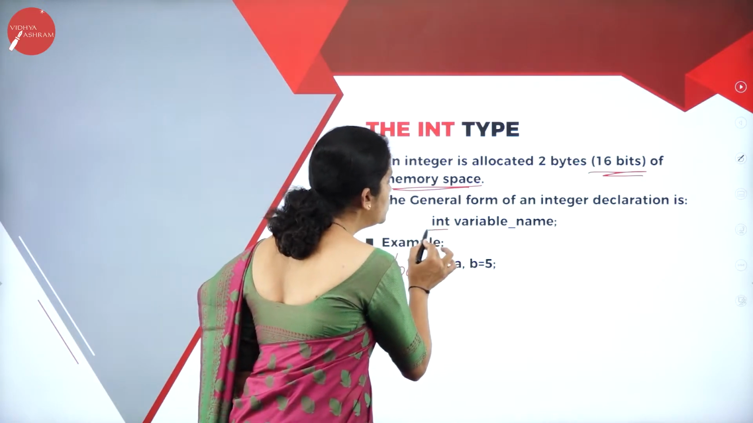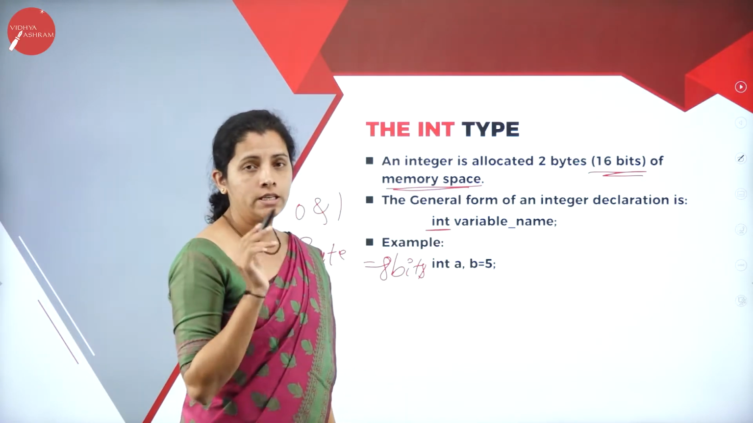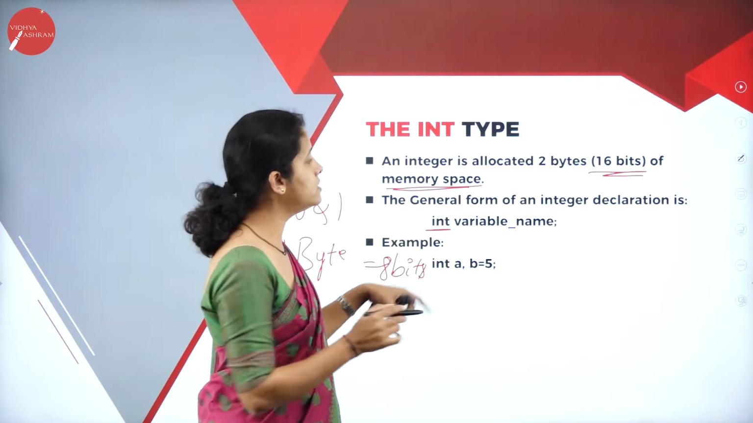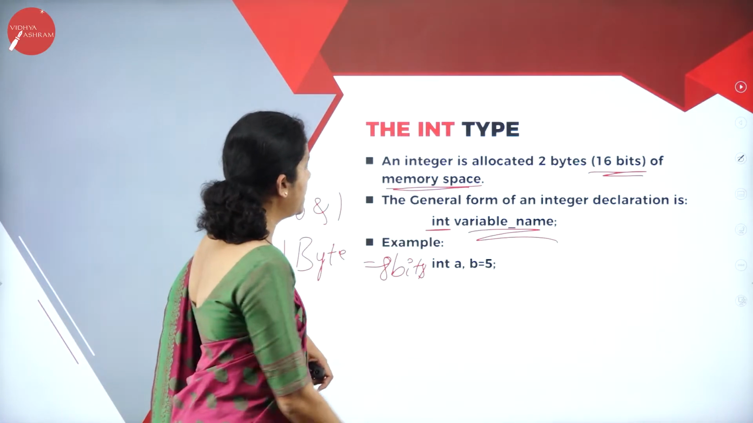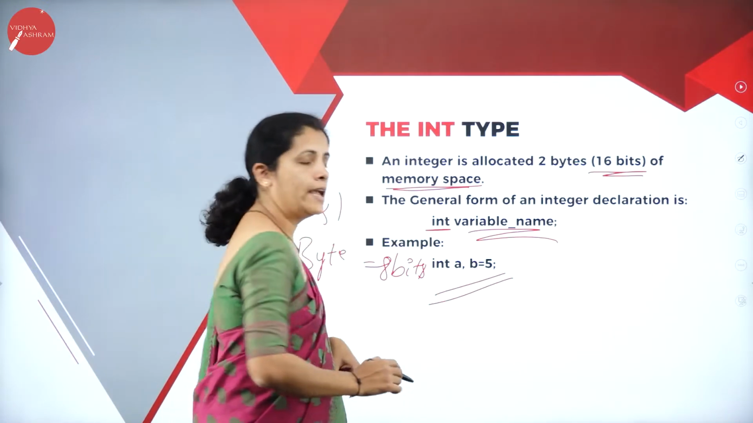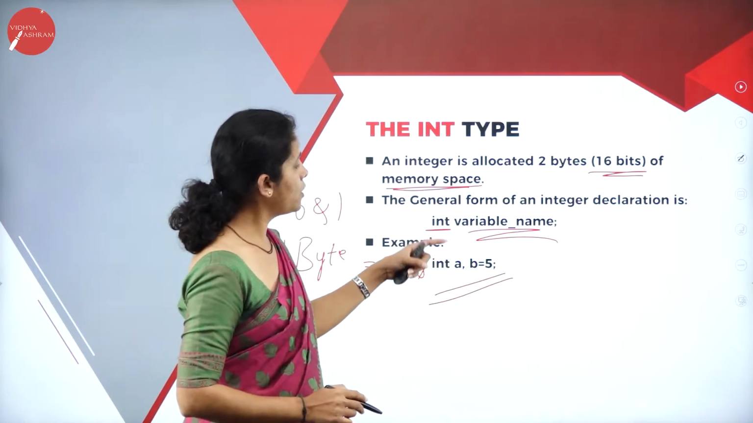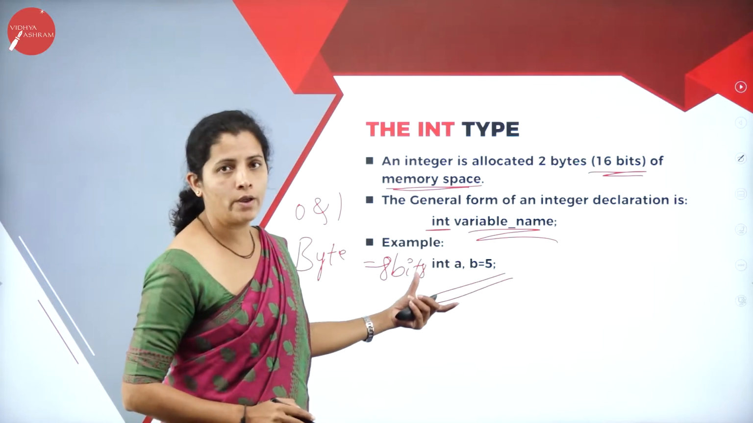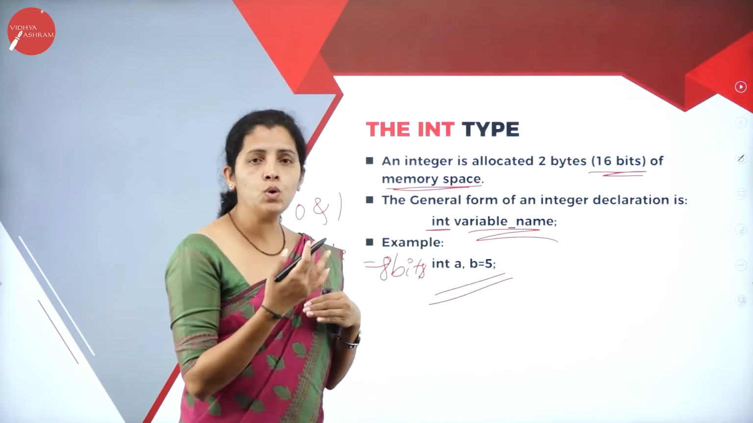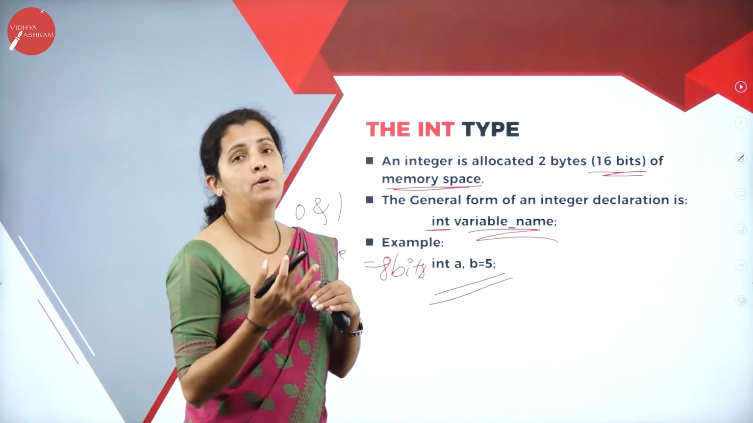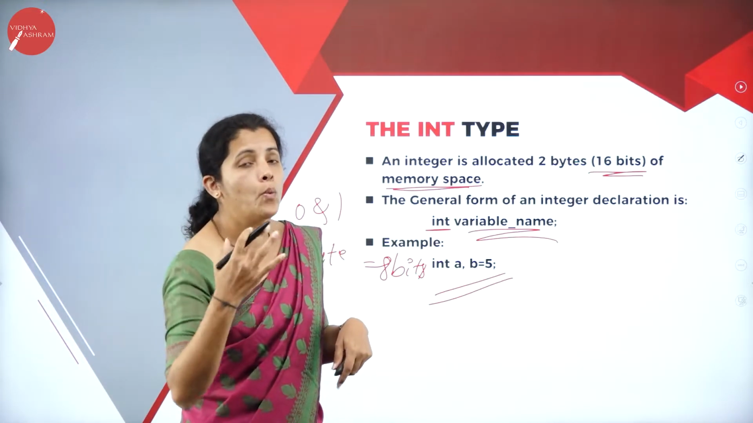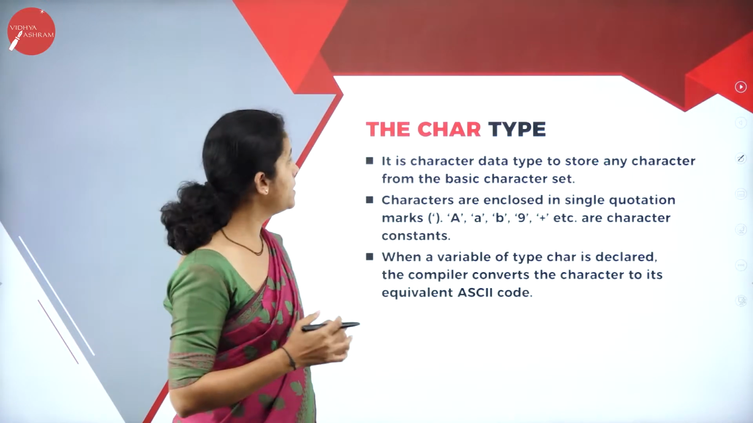That is, use the data type. What's the data type here? It is integer. Specify the variable name. Along with that, I can consider the example. So int a, b equal to 5. That means I can declare the variable. At the same time, I can initialize the values for the variables.